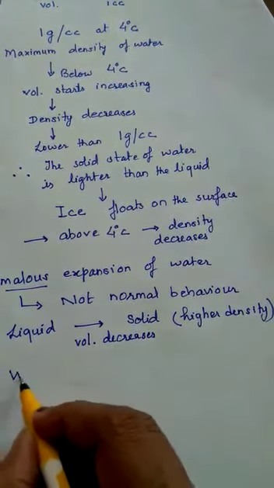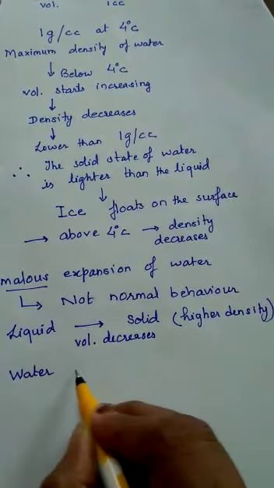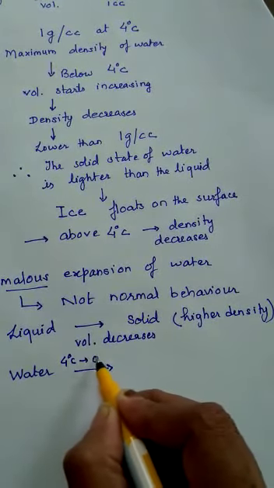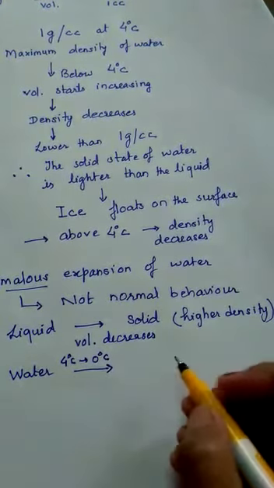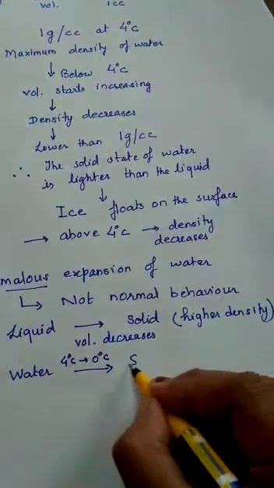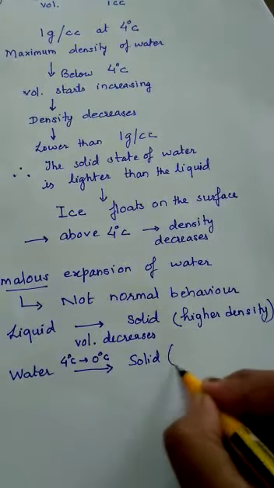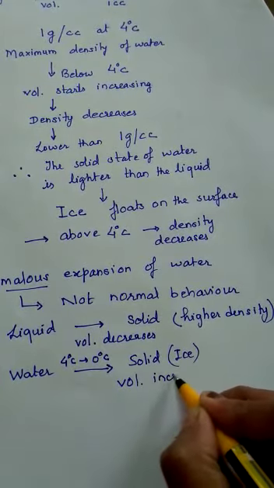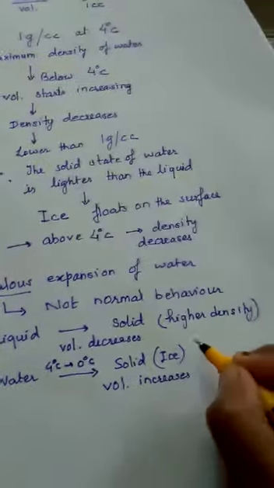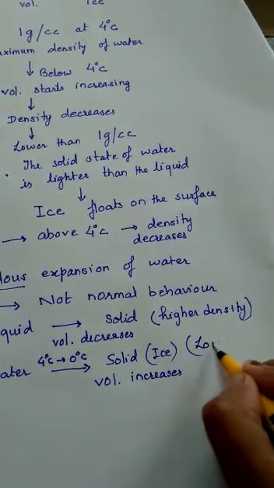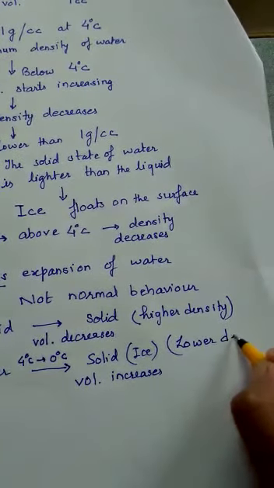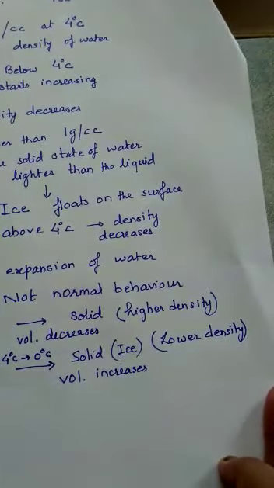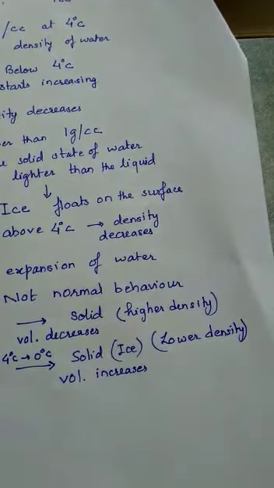But in case of water, below 4 degrees, that means when you are going from 4 degrees to 0 degrees Celsius, the freezing point of water, to change into ice, the volume will increase. Because the volume increases, ice will have lower density. Because this is not the normal behavior, we call it anomalous expansion of water.